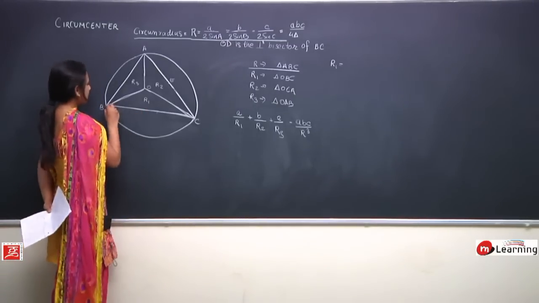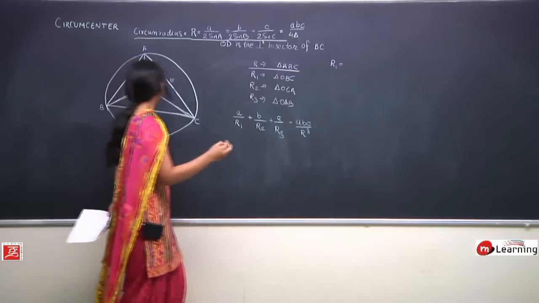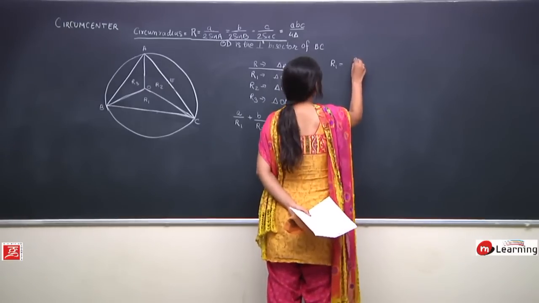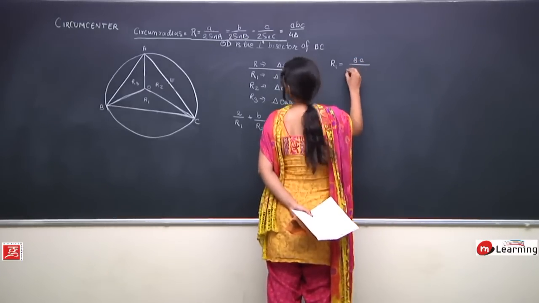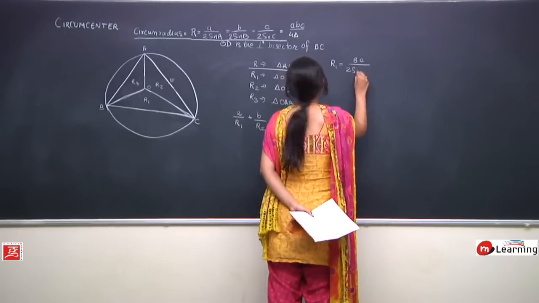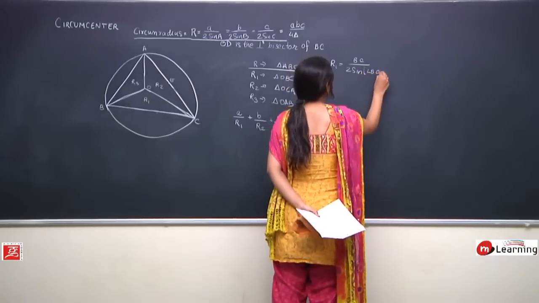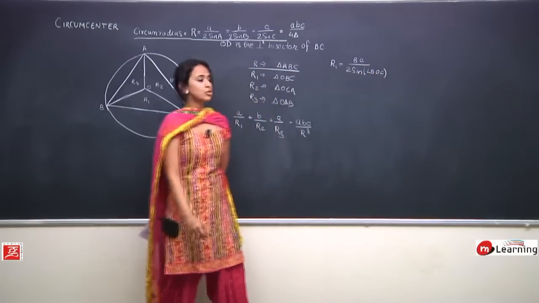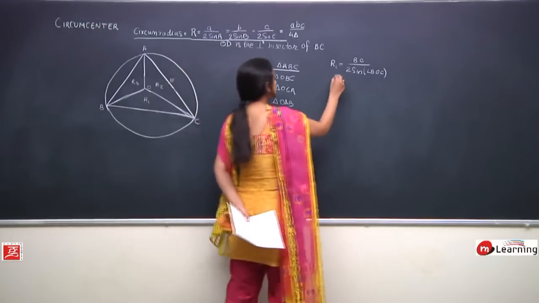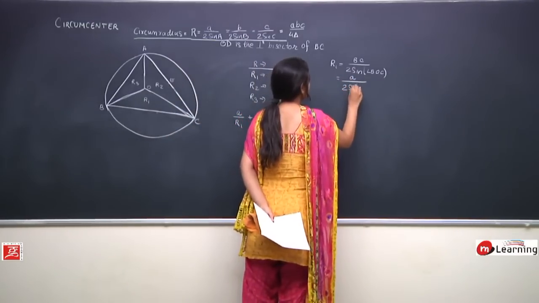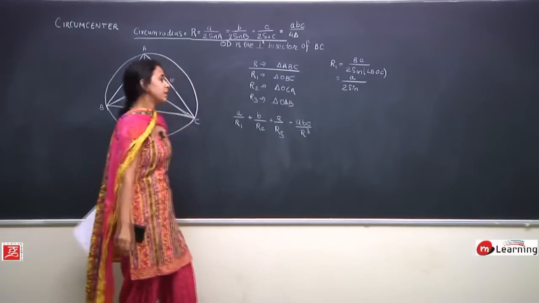Similarly, in this triangle I can write R1 would be equal to BC upon 2 sin angle BOC, because BC is the side opposite to angle BOC. So what is BC? BC is equal to A, upon 2 sin, what is angle BOC?